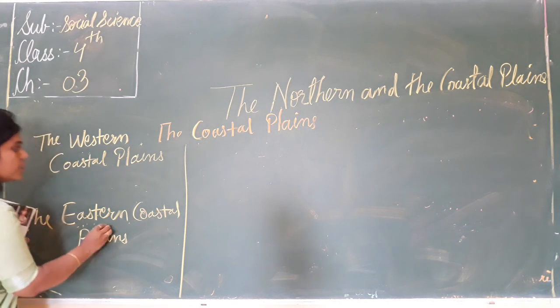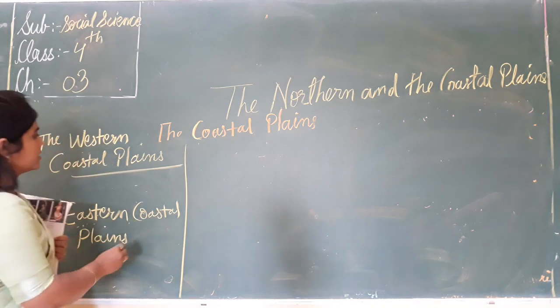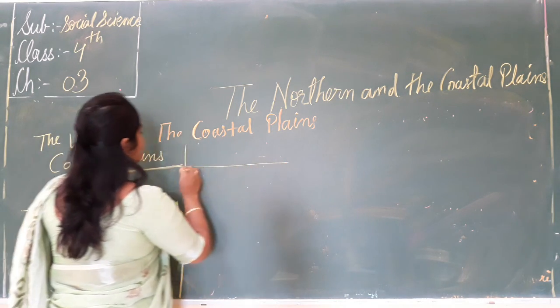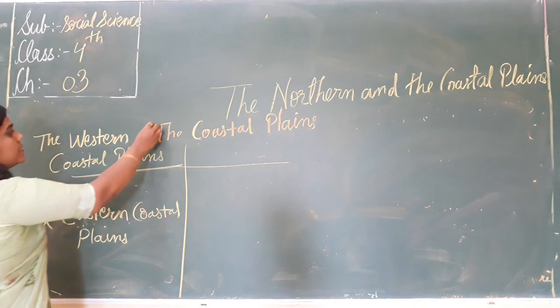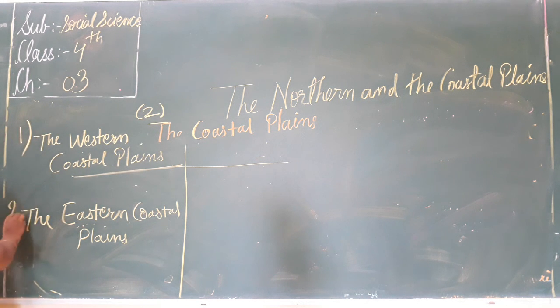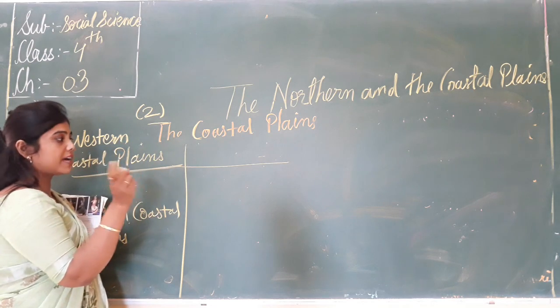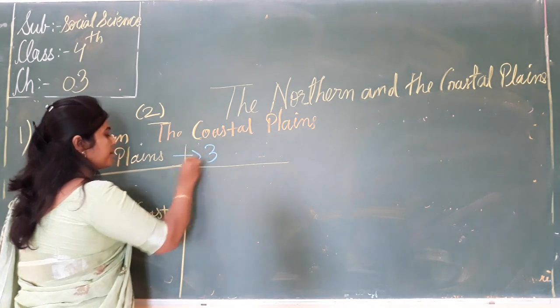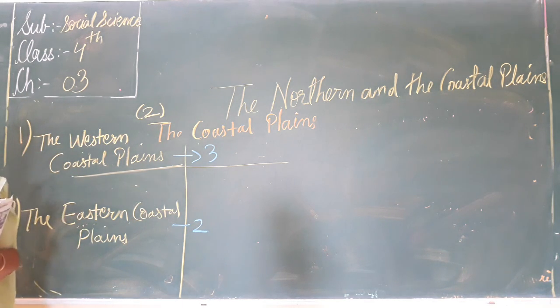Okay. Now location first, it is divided into how many parts? The coastal plains of India are divided into two parts, the western and the eastern coastal plains. The western coastal plains can be divided into how many parts? Three parts, and the eastern coastal plains are divided into two parts.